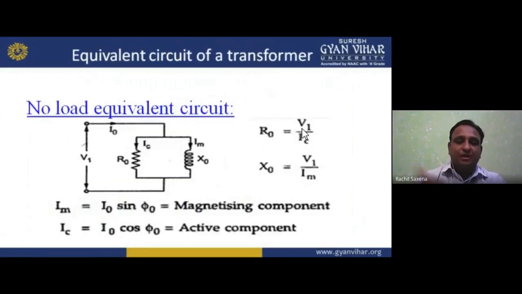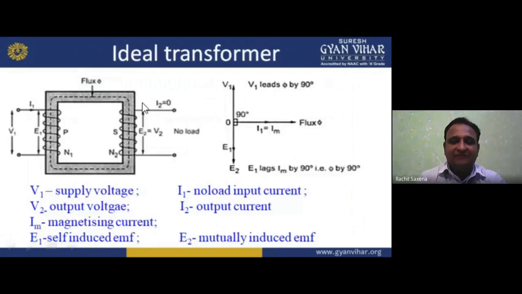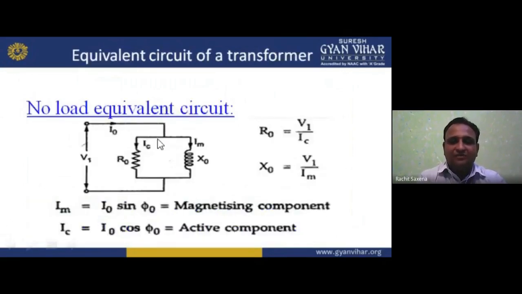Now the equivalent circuit of a transformer. If I want to make the no load equivalent circuit of a transformer, we have IC and IM. One thing, my dear students, I want to tell you: in practical conditions we have both of these two, but in the ideal condition we don't have these two. Why do we have these two in practice? I will tell you this later on.